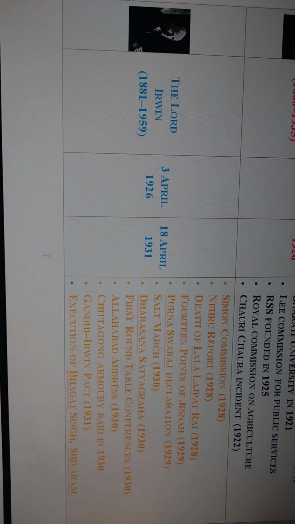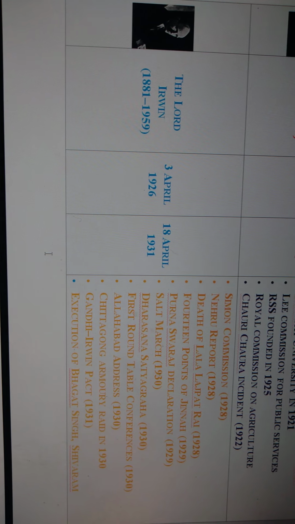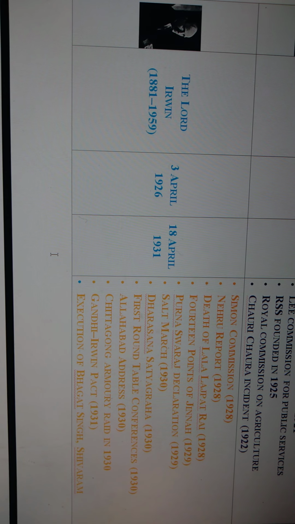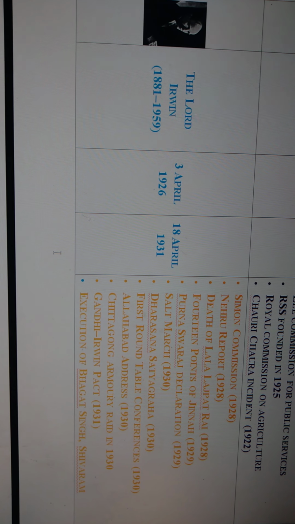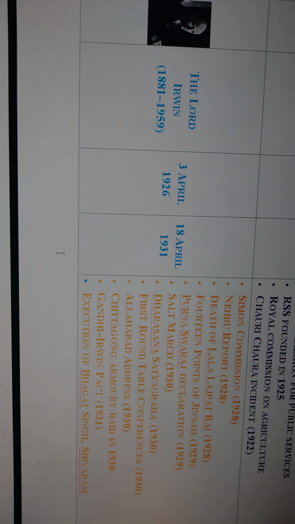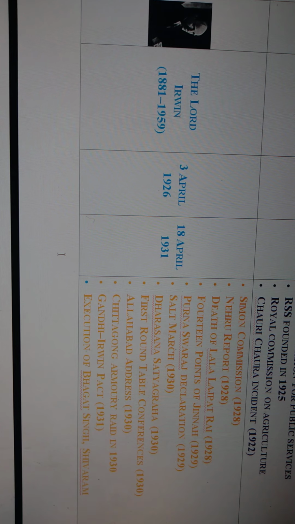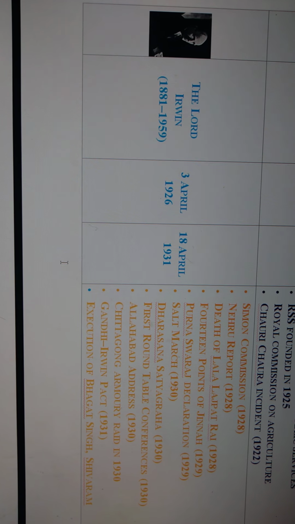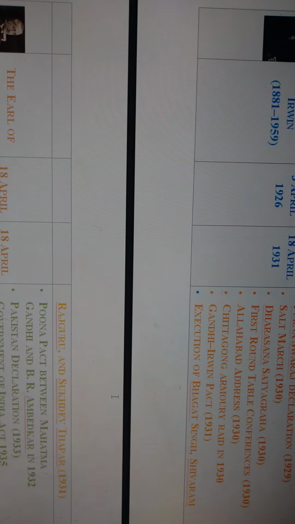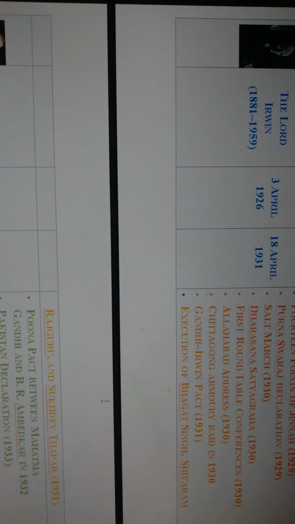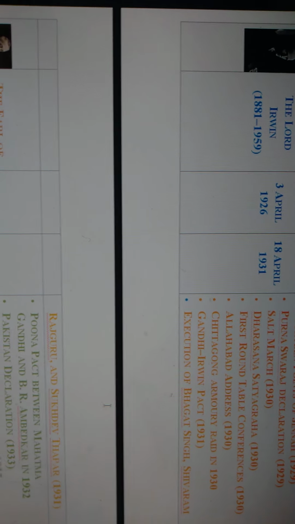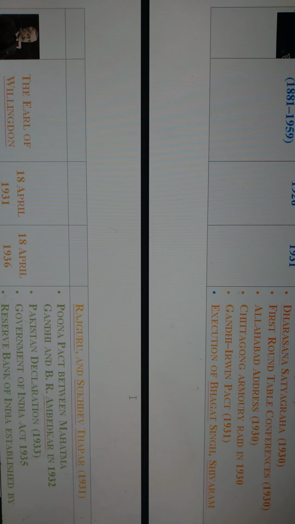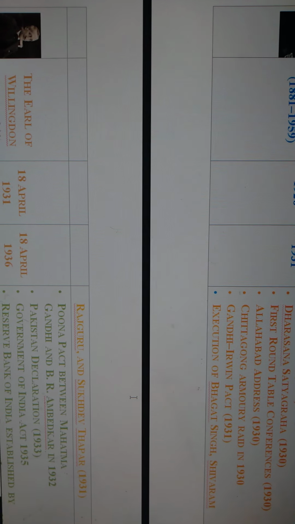The First Round Table Conference in 1930 also happened during the period of Lord Irwin. The Allahabad Address in 1930, the Chittagong Armoury Raid in 1930, and the Gandhi-Irwin Pact in 1931 all happened during Lord Irwin's period. And Bhagat Singh, Shivaram Rajguru and Sukhdev Thapar were executed by the Britishers in 1931 during Lord Irwin's period.